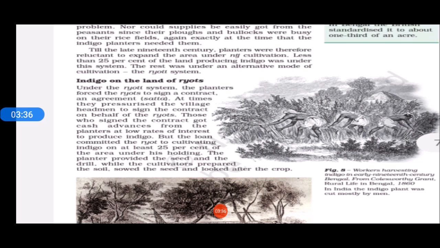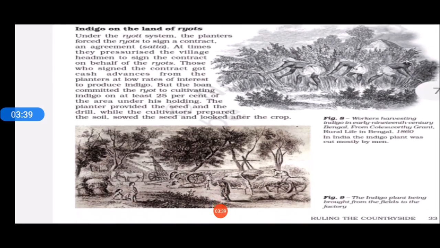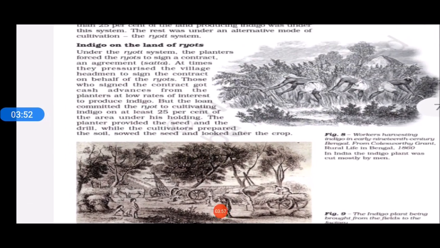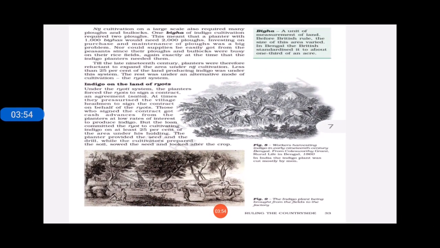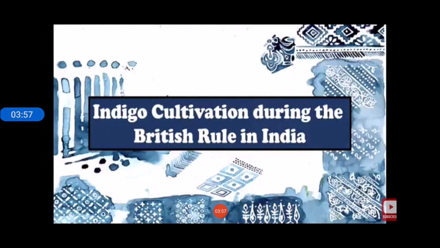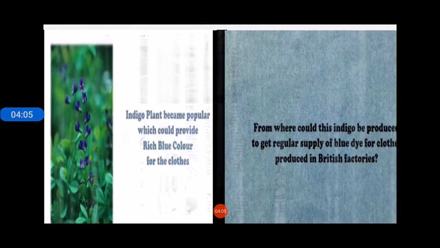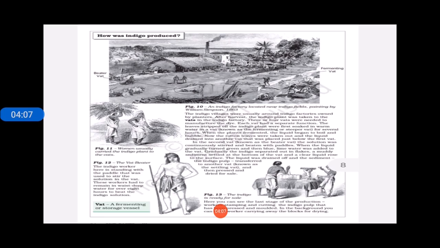Slowly and gradually our Indian farmers realized that this system was very, very oppressive. Because when they sowed the indigo in their own land, on their own, without any cooperation from these British planters, we will see what kind of problems they would face. So let us see the procedure. We have already revised this, students, and now we see how indigo was produced and what the procedure was. Here you can see this is an indigo plantation.